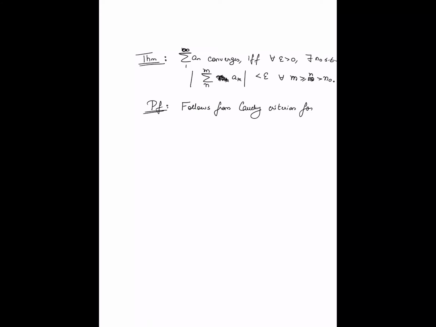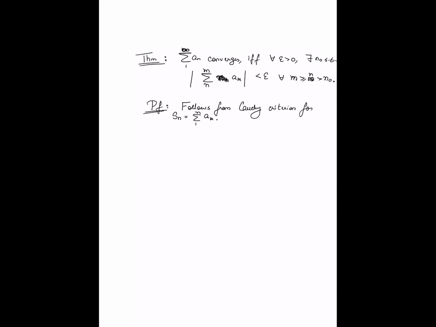You apply the Cauchy criteria for the sequence of running sums, which is the sum from 1 to n of ak, right? Because after all, the convergence of the series is tied to the convergence of the sequence of running sums.